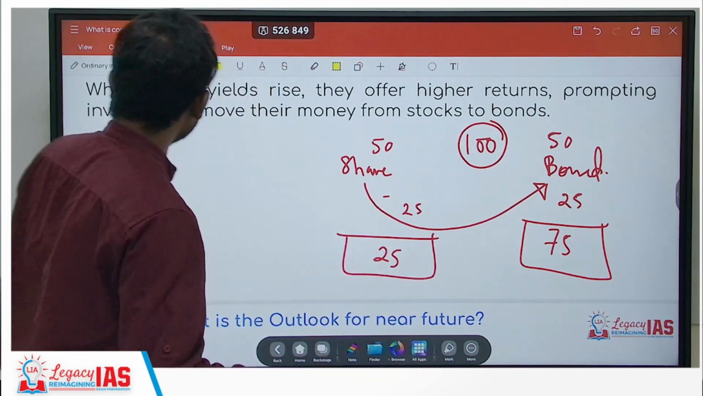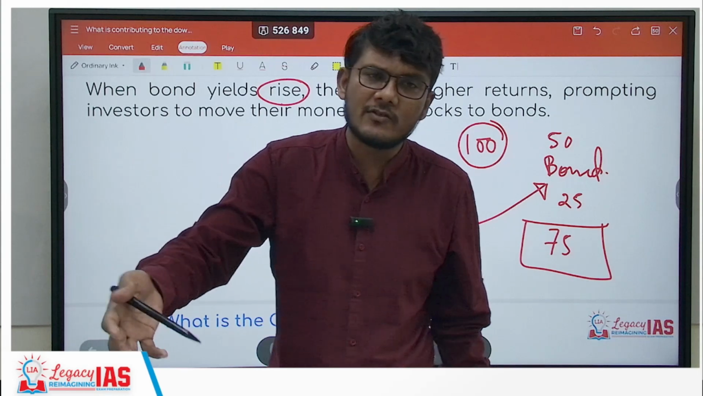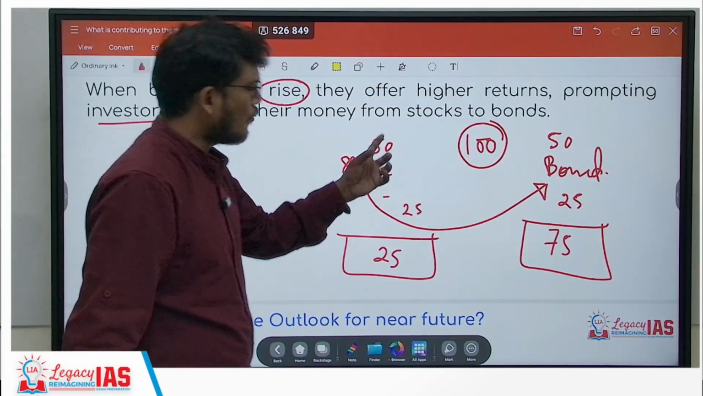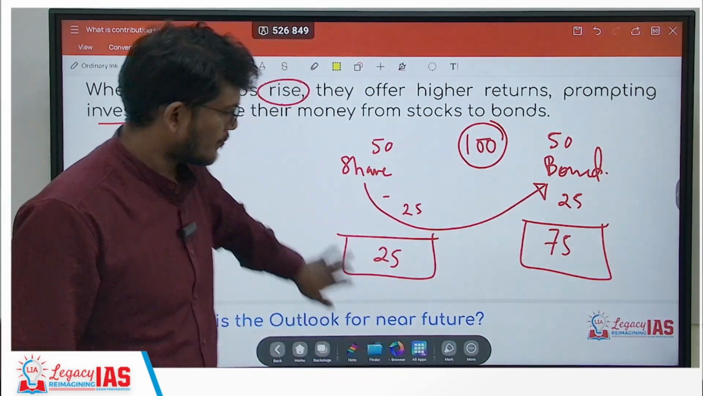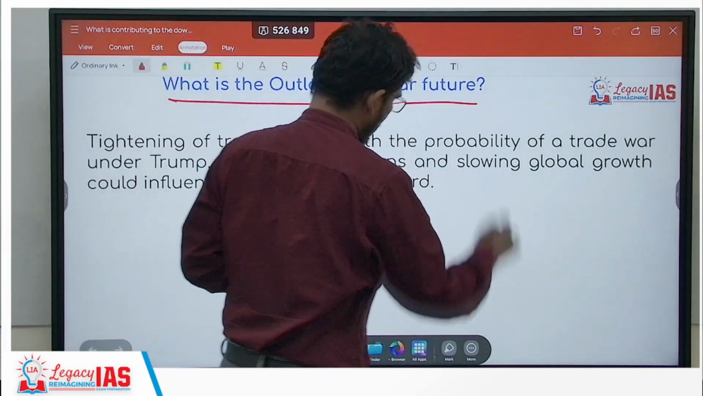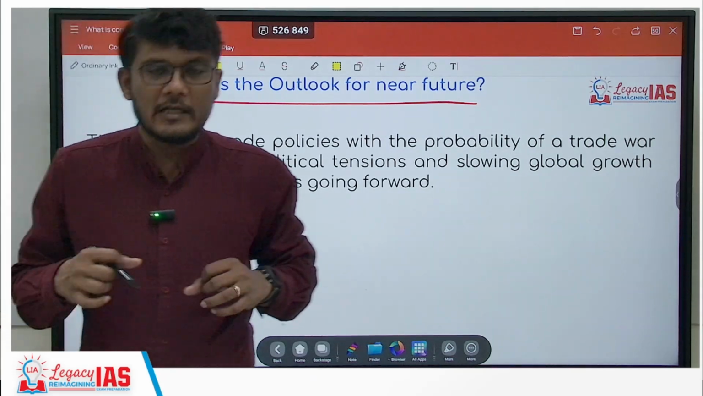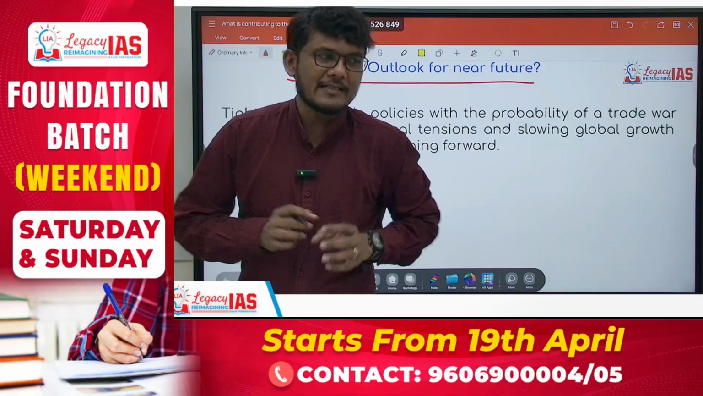So it is very clear, when bond yields rise, of course they offer high returns, and when they offer high returns, it will prompt investors to move money from the share market to the bond market. Now, what is the outlook for the near future? The outlook for the near future is not that bright presently, but not necessarily. Now, why is that the case?